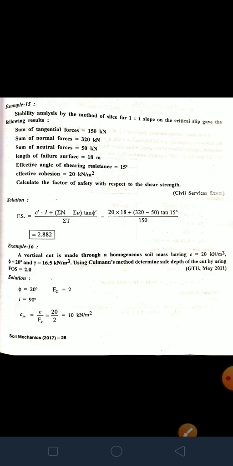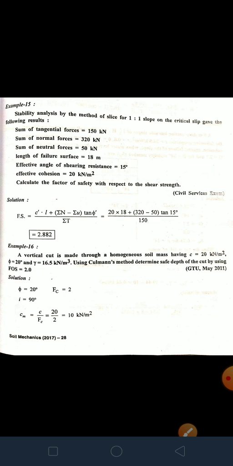Then, stability of slope of earth dam. The stability of a slope of an earth dam is tested under the following conditions: stability of the downstream slope during steady seepage, stability of the upstream slope during sudden drawdown, and stability of the upstream and downstream slopes during and immediately after construction.